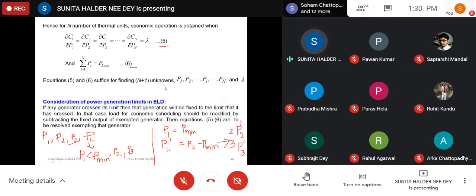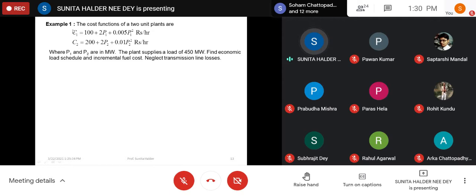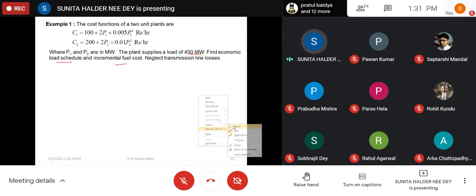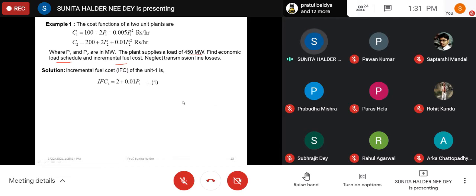Then next, let us see some example. First, say this is the cost function of 2 units, and the load of that plant is 450 megawatt. Then let us find out the economic load schedule and incremental fuel cost. Then what will be the economic load schedule? For economic load schedule, the incremental fuel cost of the two plants should be equal.